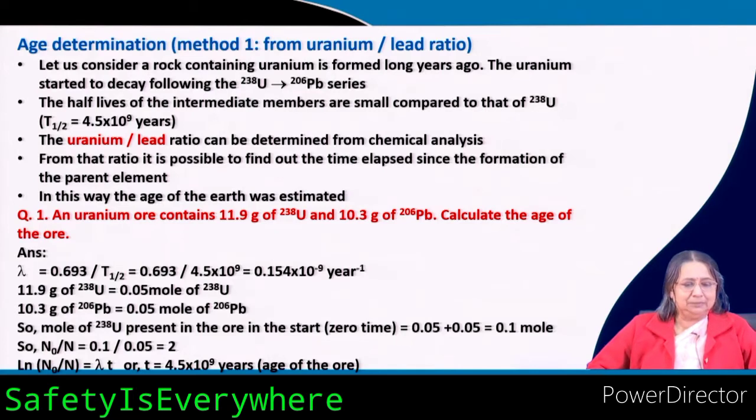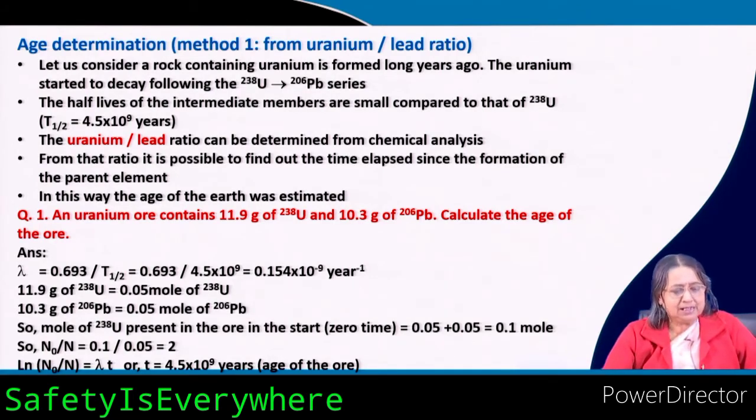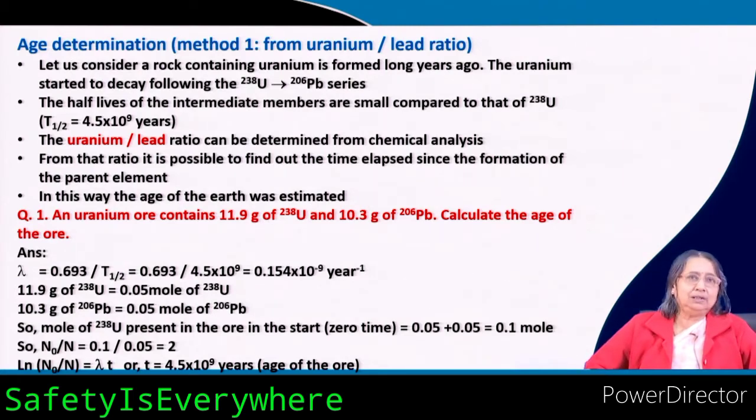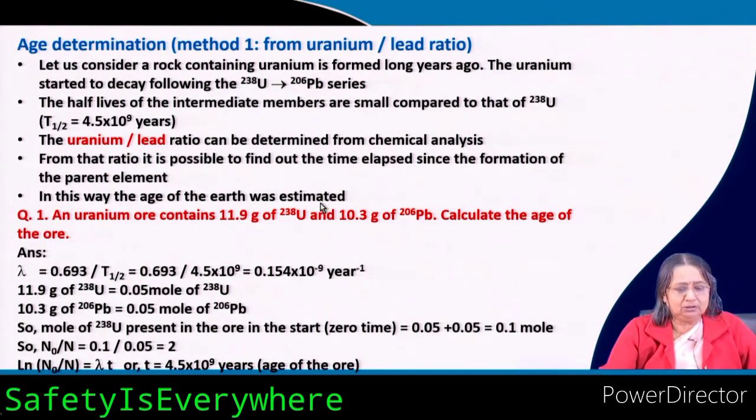In this way the age of the earth was also estimated. If the ore was produced long back, in the beginning of the earth, then the age of the rock and the age of the earth are the same. So the age of the earth was estimated, and a good result was obtained.